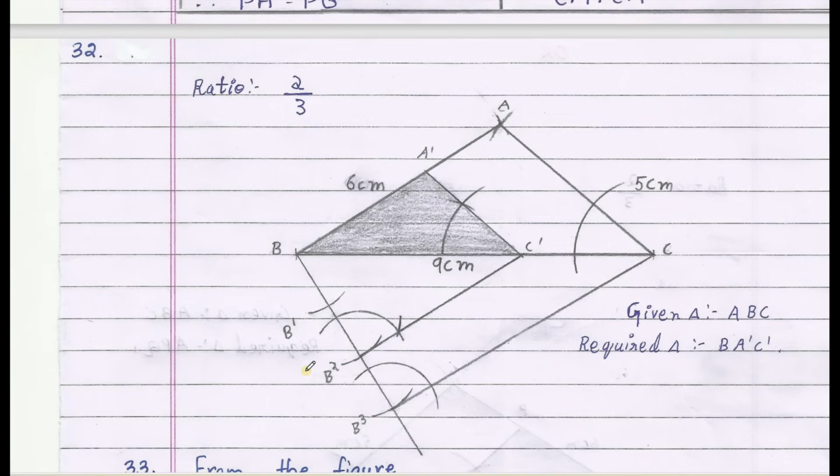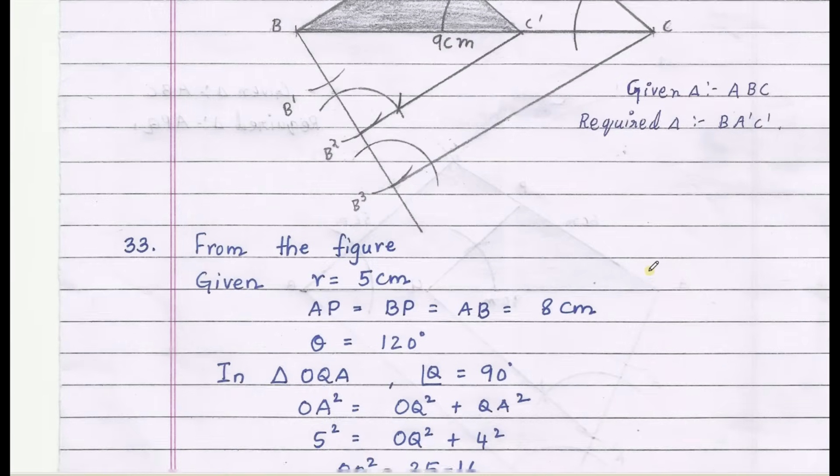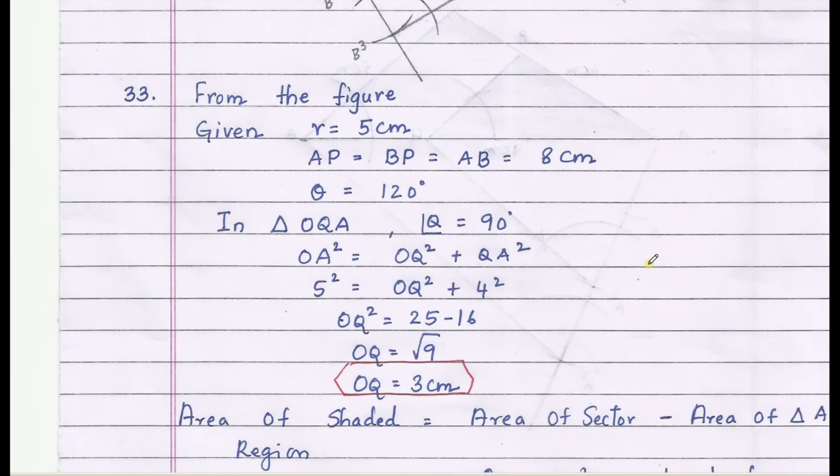So 32nd question, construction of similar triangles. So the ratio is 2 by 2, that is the scale factor is less than 1. Therefore the similar triangle will be inside the constructed triangle, that is A dash, B dash and C dash is the required triangle.